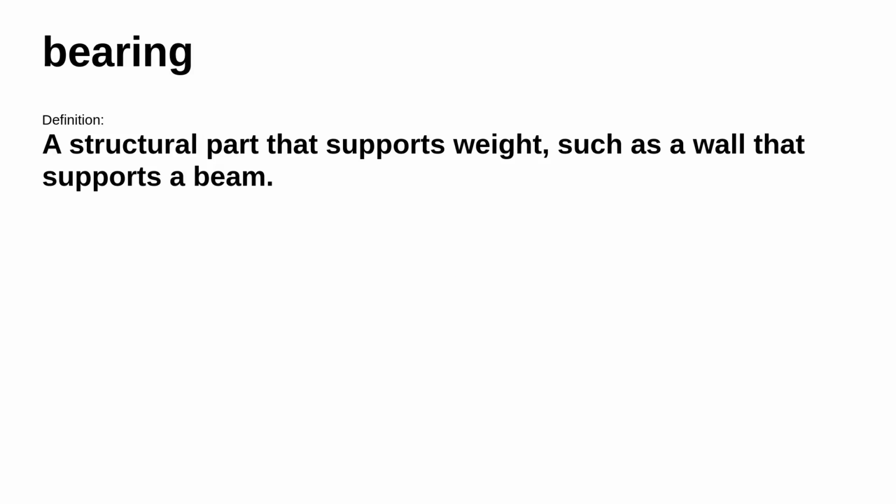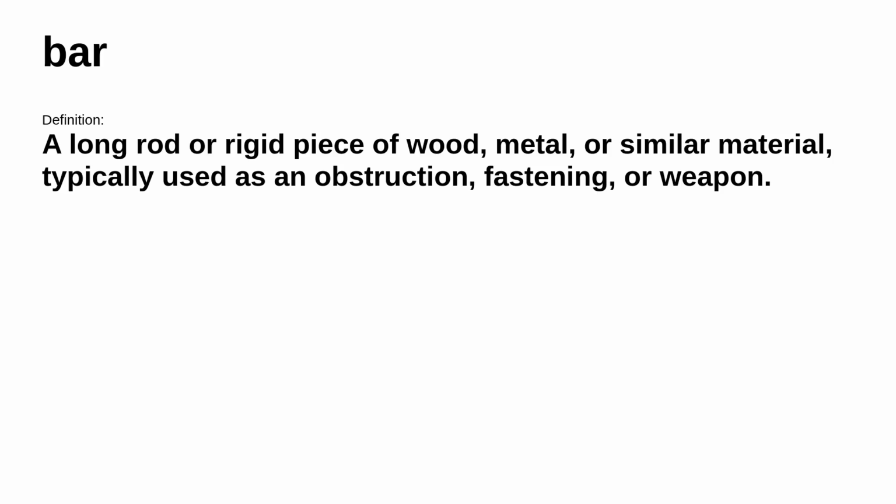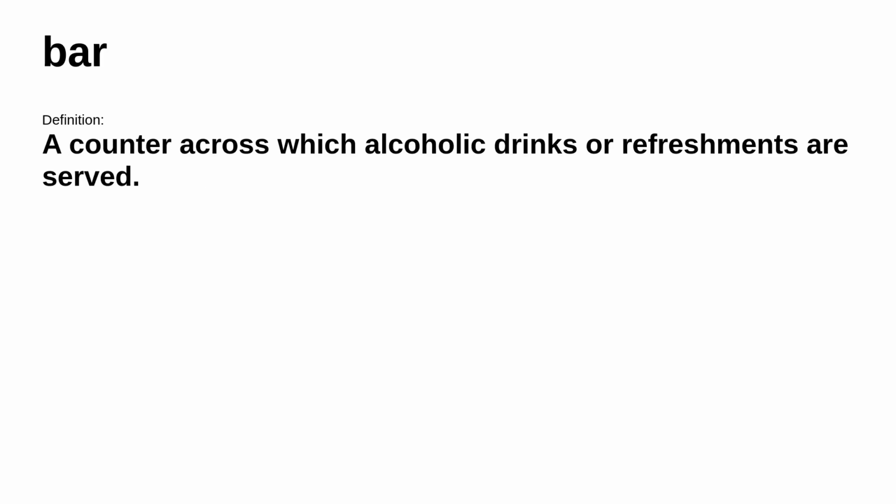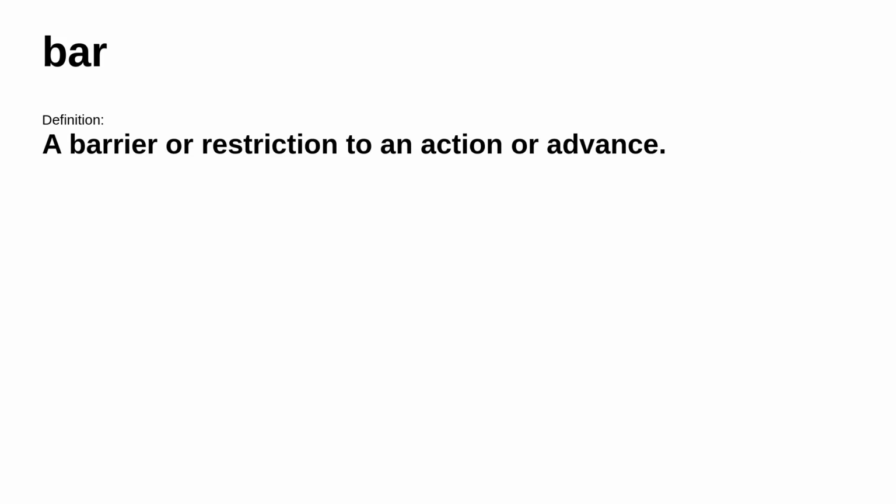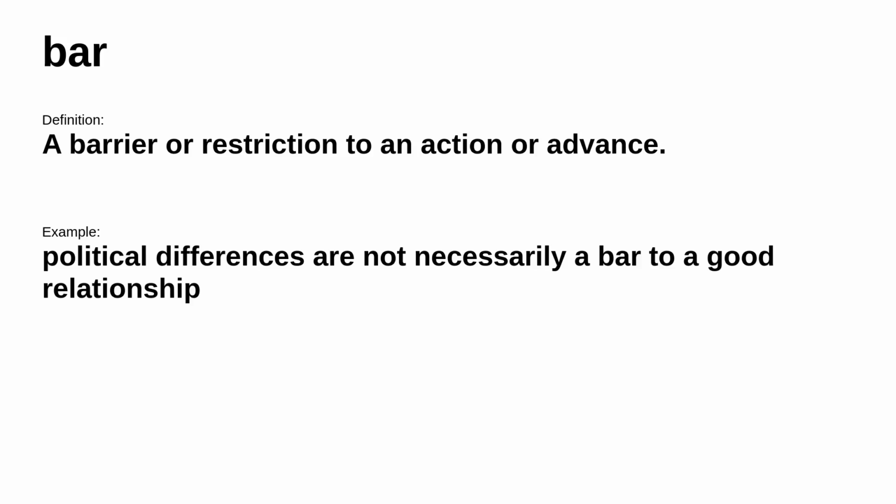Moving on. The next word is bar. It's defined as a long rod or rigid piece of wood, metal, or similar material, typically used as an obstruction, fastening, or weapon. For example, an iron bar. In other places, it's defined as a counter across which alcoholic drinks or refreshments are served. For example, standing at the bar. In other places, it means a barrier or restriction to an action or advance. For example, political differences are not necessarily a bar to a good relationship.